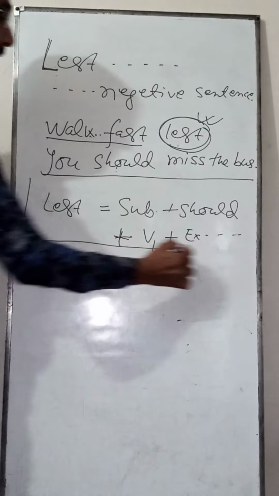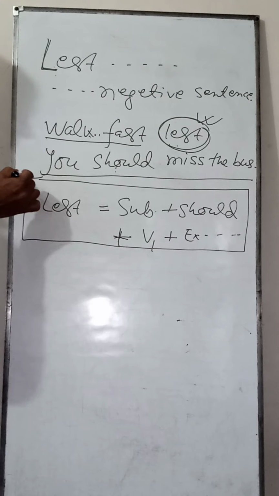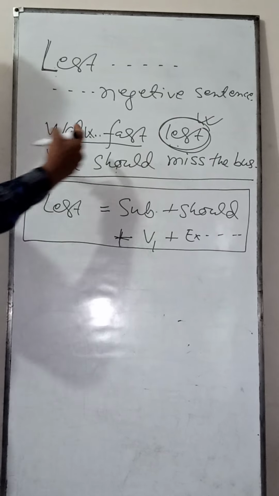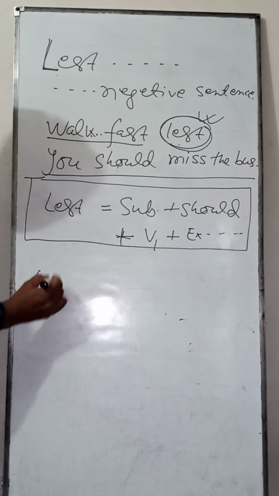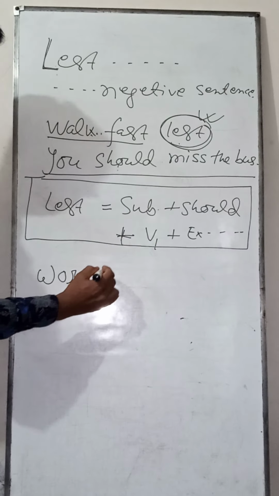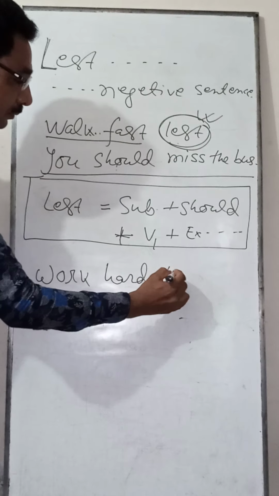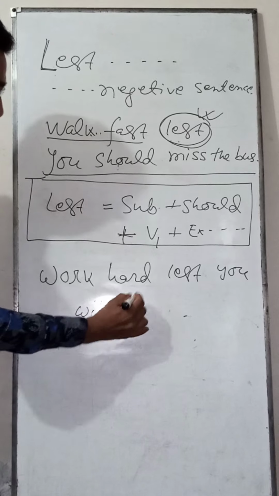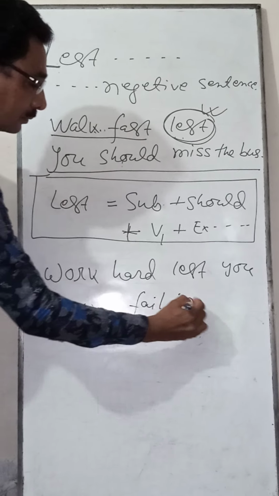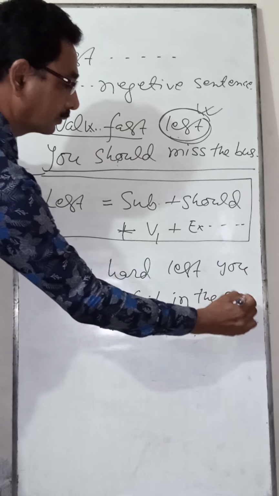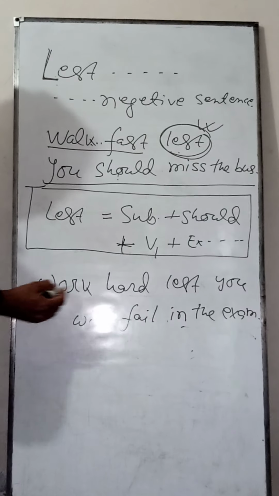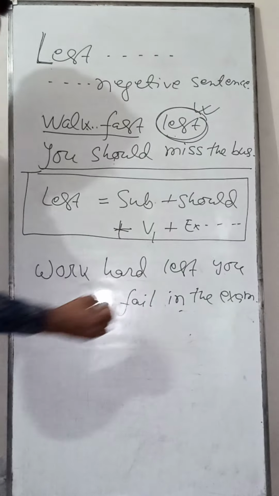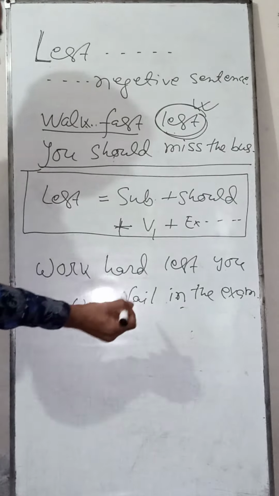And this is the structure adding lest to complete the sentence. For an example, "Work hard, lest you should fail in the exam."